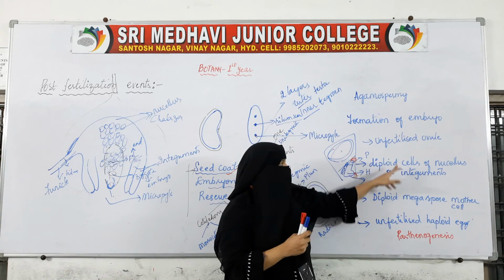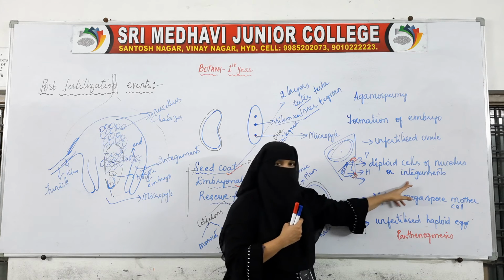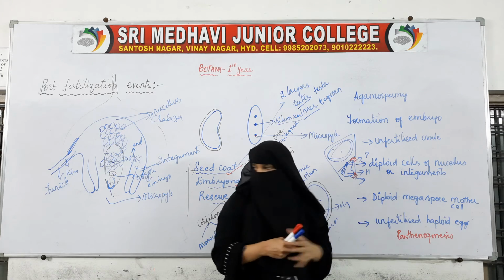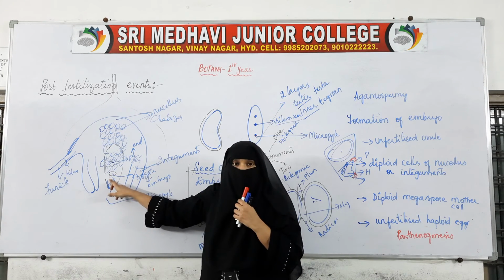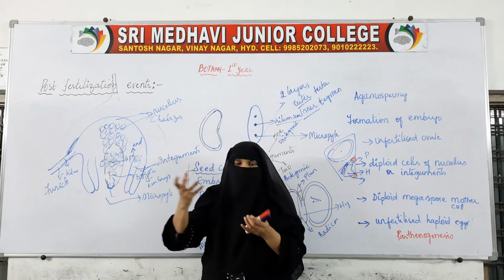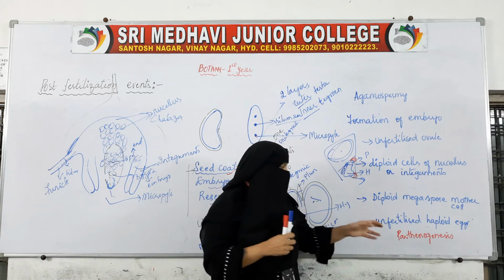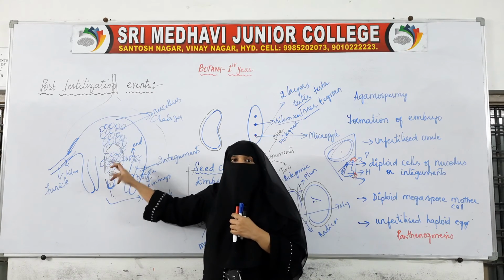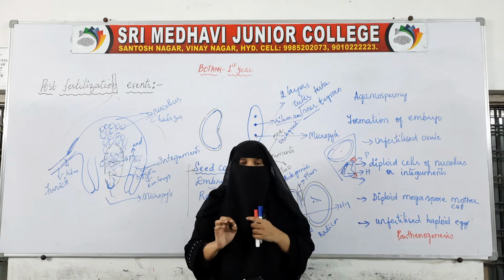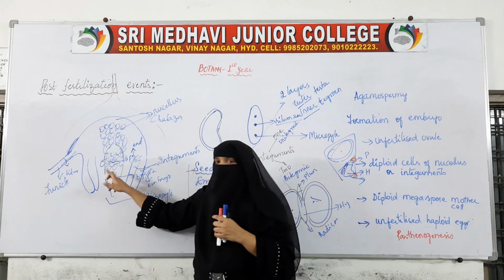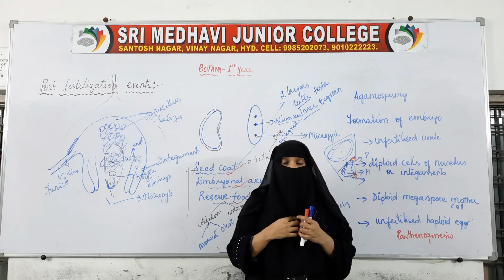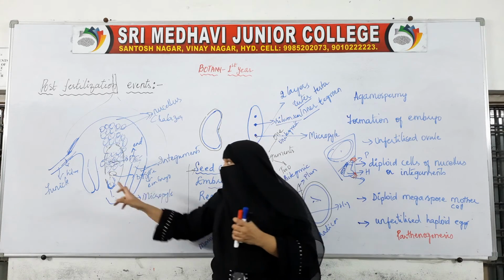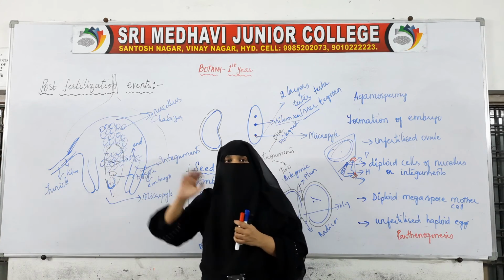So the first one is that the embryo can be formed from diploid cells of the nucellus or integuments. Next, it can be formed from a diploid megaspore mother cell, which will combine with any other cell and an embryo will be formed. Or it can be formed from an unfertilized haploid egg. Here the egg will not get fertilized with the male gamete. Instead, the egg will fuse with any other cell instead of the male gamete and form an embryo.